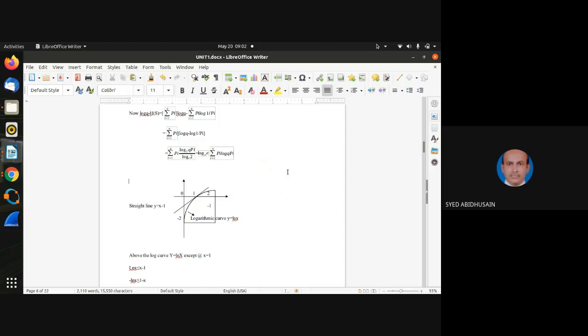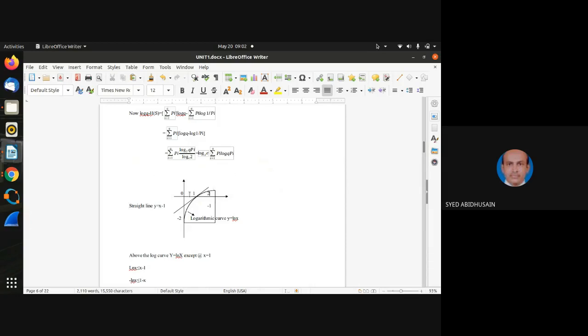One more thing, I have taken a straight line equation y is equal to x minus 1, and it touches this logarithmic curve in this fashion. Both this straight line equation, that is y is equal to x minus 1, and this logarithmic curve y is equal to ln of x, right?